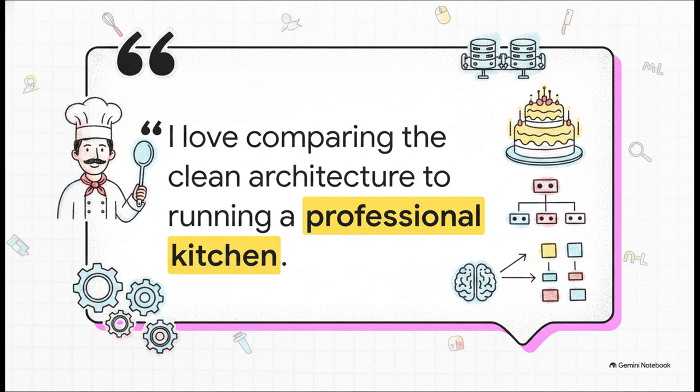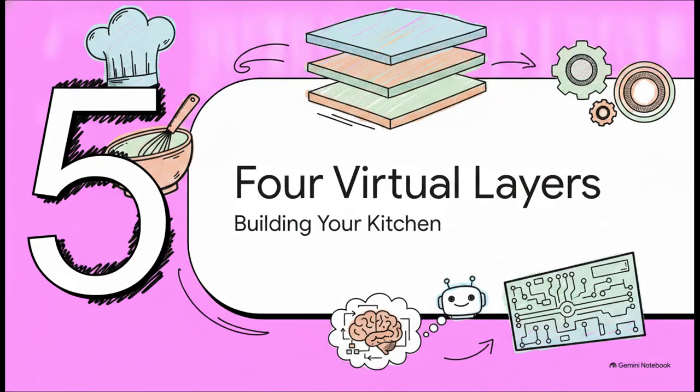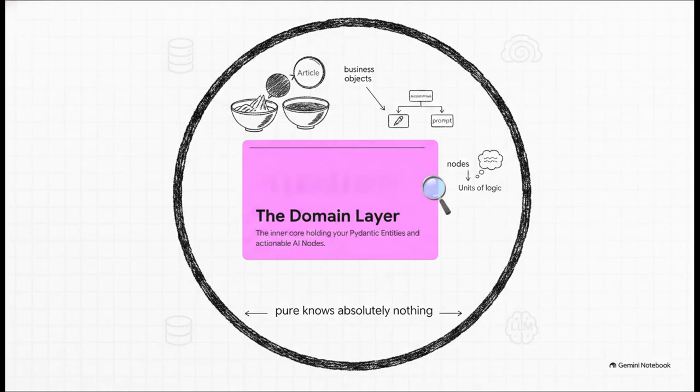And we know exactly how quickly a kitchen falls apart if the prep cook suddenly starts trying to plate the meals. Let's break down exactly what this means for our code. Section 5. The 4 virtual layers. Building your kitchen. All right, let's step through these layers one by one.